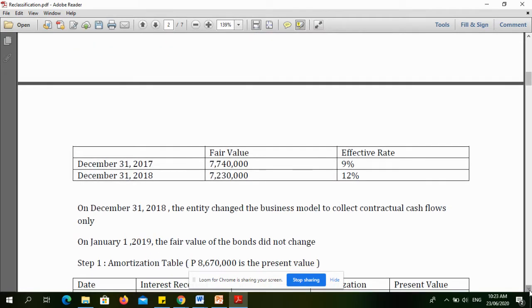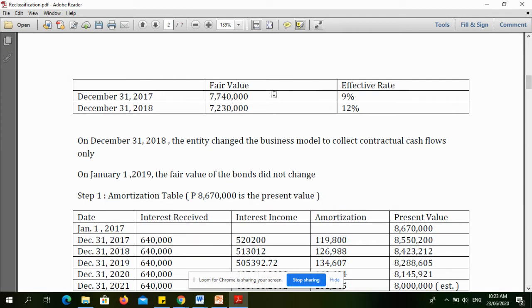So, okay, as you can see, we have the fair value and the effective rate. Guys, ang masasabi ko, pag given ang effective rate sa fair value, ignore this, okay? Ang importante lang sa atin, yung fair value. Wala tayong pakialam sa effective rate. Typically or generally, sa problems, pag given to, we ignore this, kasi pampagulo lang yan sa problem.